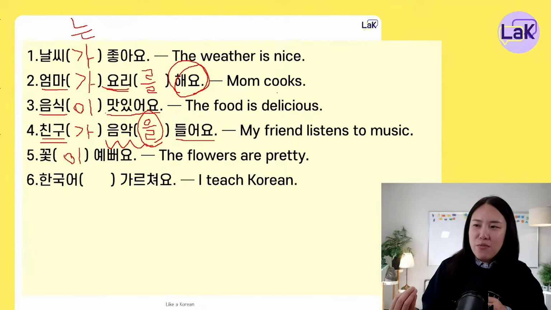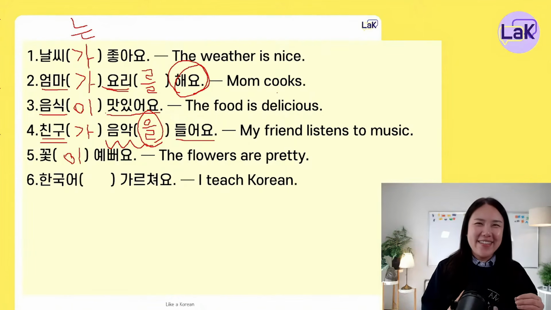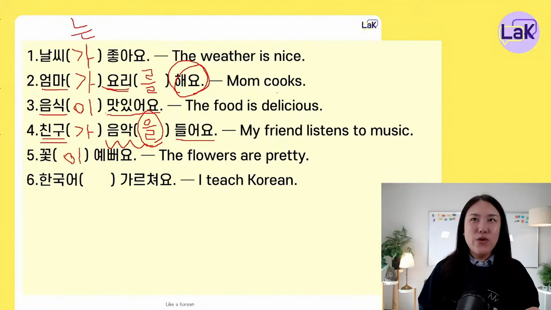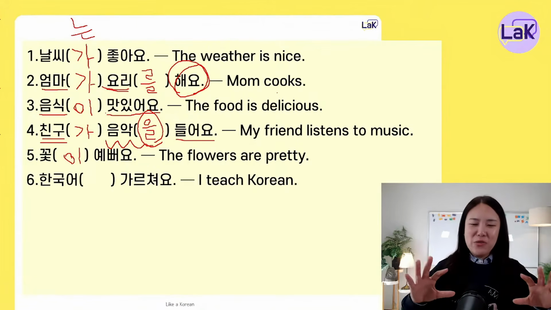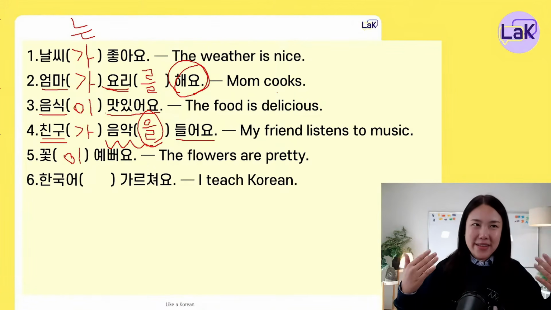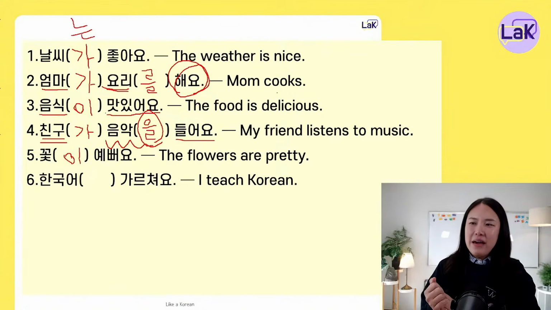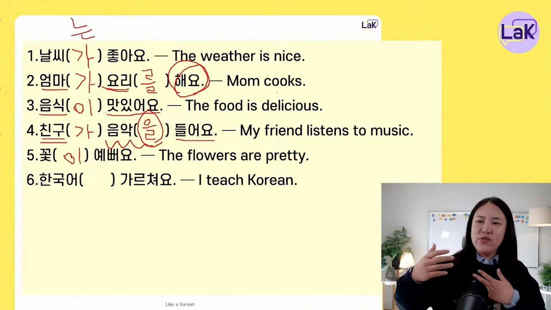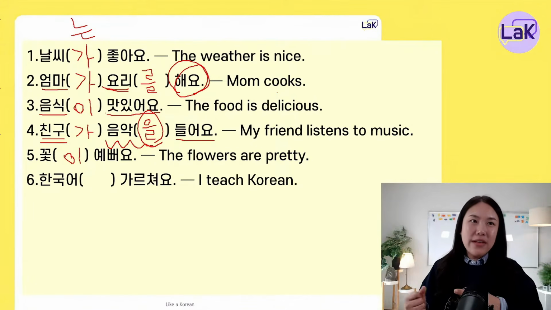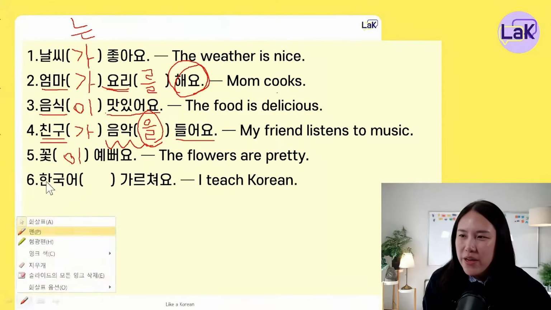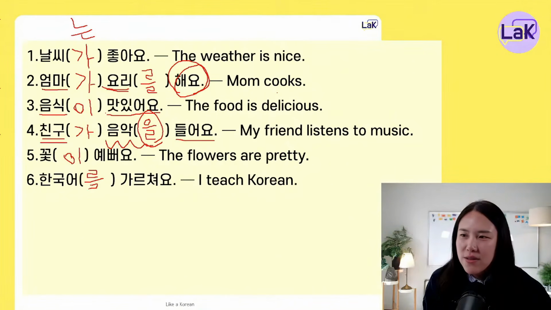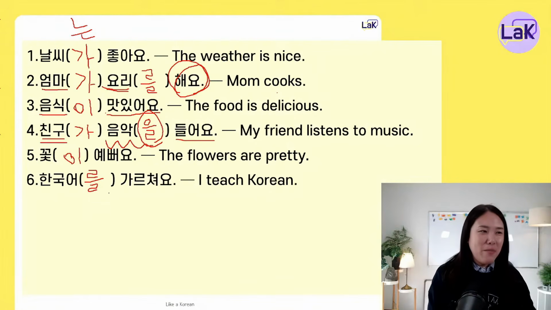But we omitted the subject. In Korean speaking, we usually omit the subject if it is very clear in the context. So now we didn't say I, but I is the doer. And 한국어 is something you do. We have to use 한국어를 가르쳐요.